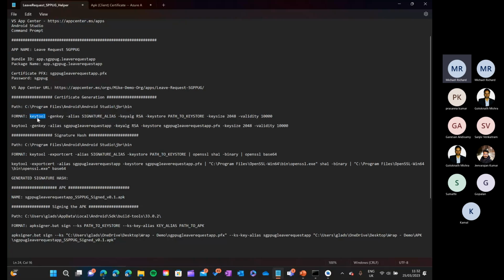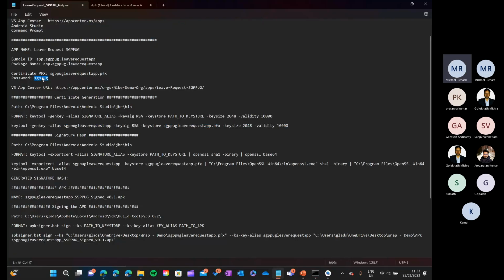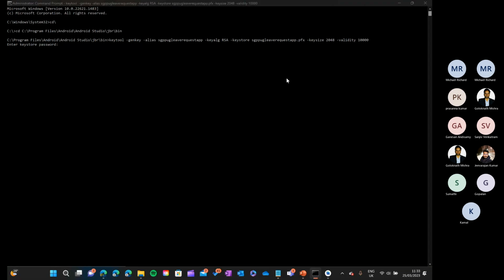As you can see from the format, the key tool is just creating a certificate, a PFX file with a password. So I'll be entering that password also when this is created. Let me run this. I'm lazy, I have the password also with me. Enter.